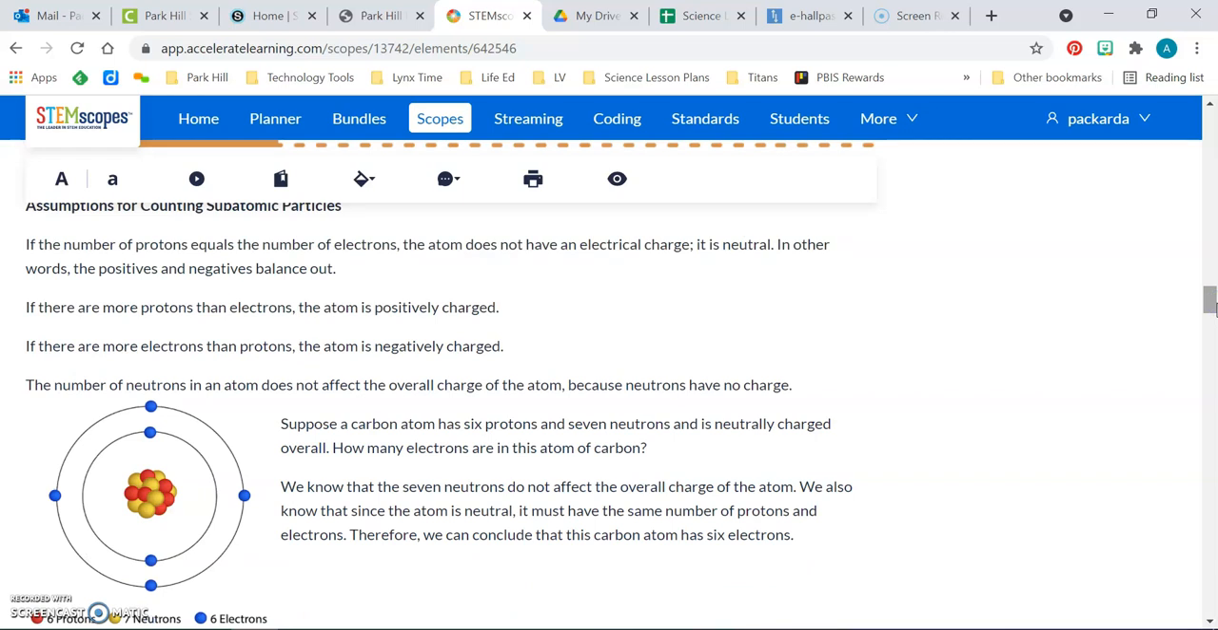Suppose a carbon atom has 6 protons and 7 neutrons and is neutrally charged overall. How many electrons are in this atom of carbon? We know that the 7 neutrons do not affect the overall charge of the atom. We also know that since the atom is neutral, it must have the same number of protons and electrons. Therefore, we can conclude that this carbon atom has 6 electrons.